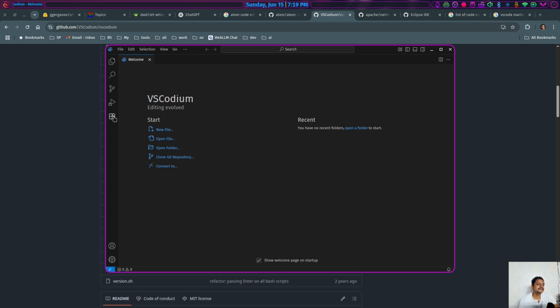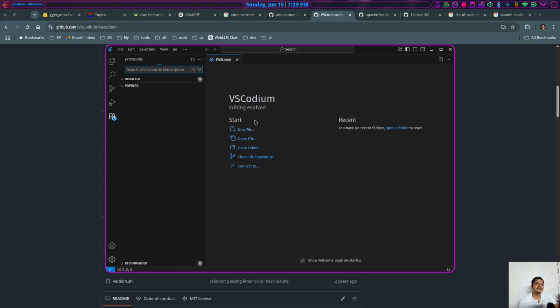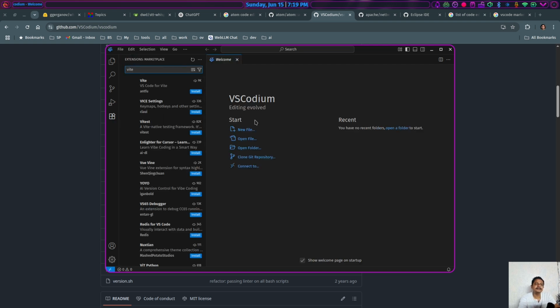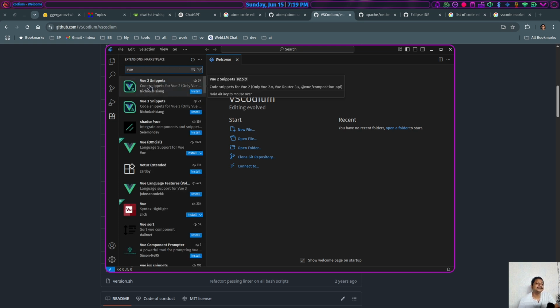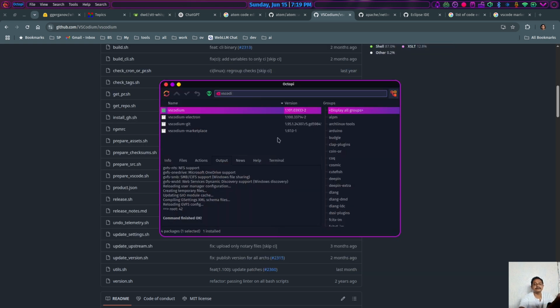Yes, as you see, all those extensions are available here. I like Vite. See, Vite is here. I like Vue. They are even still providing the Vue 2 version of this, and they have Vue Official. So I don't have any problem using this piece of software, and I have used this one. Okay, VS Code and the VS Code derivatives are done. Let me know if I am missing something, but I need to move on.